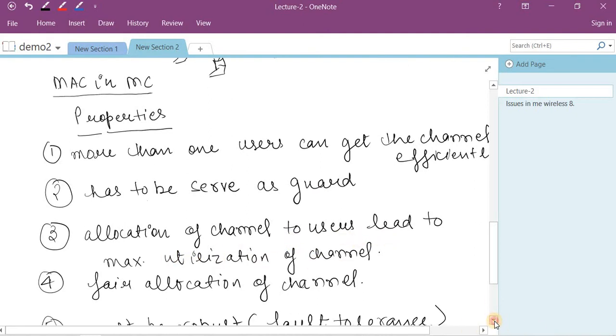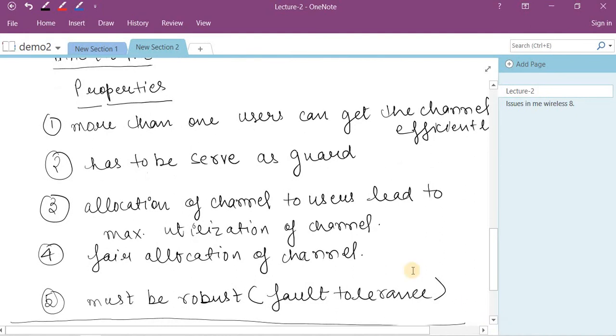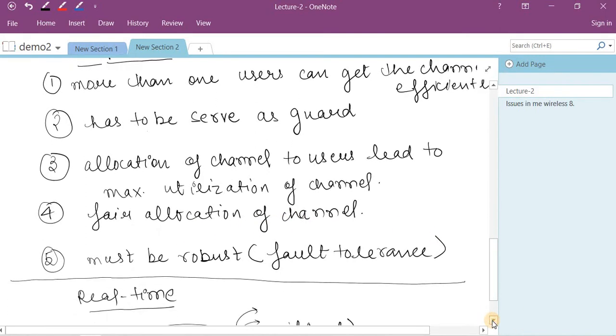Means it will not be a case that a particular channel is fixed to the user and another one is idle. So channels should not be idle; there should be proper utilization of the channel at a particular time. Also, there should be fair allocation of the channel. Means there should not be a starvation problem in the network, which leads to degradation in the